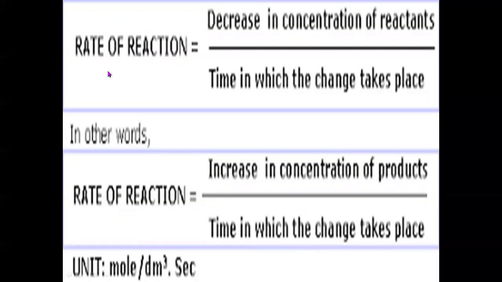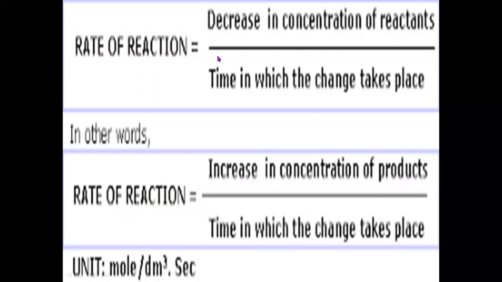Now, as we just said, reaction rate is equal to change in concentration of reactants by time in which that change takes place. Now, I told you as time proceeds, there will be decrease in the concentration of reactants.